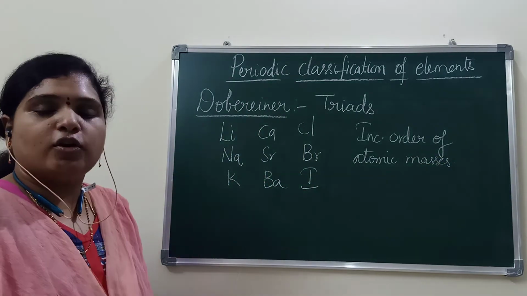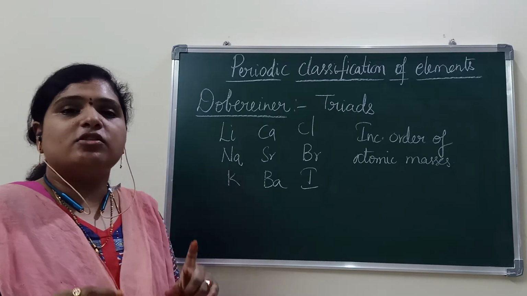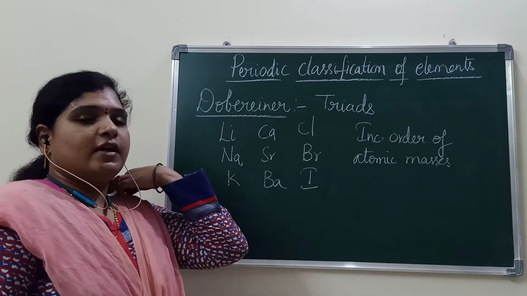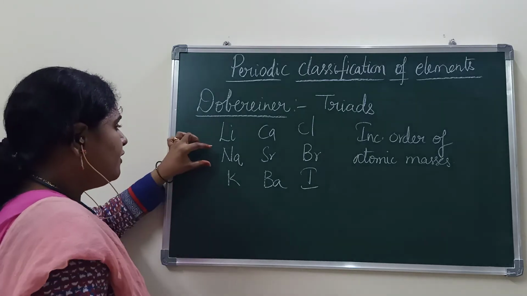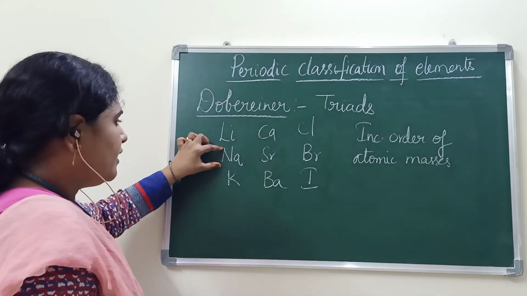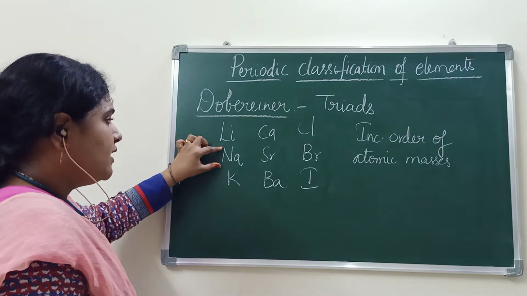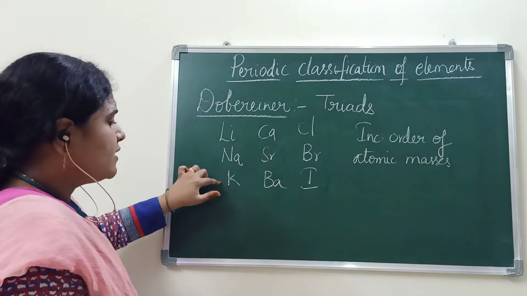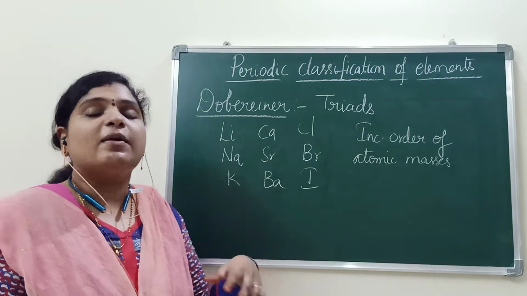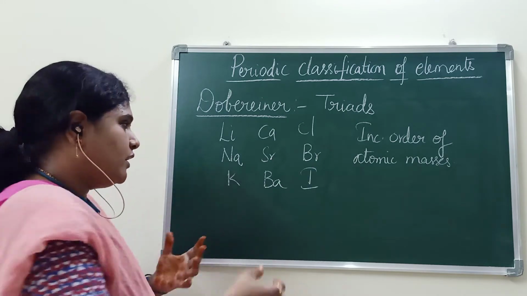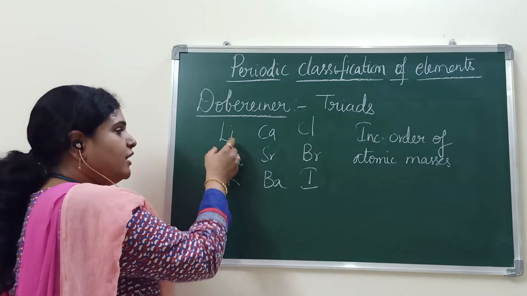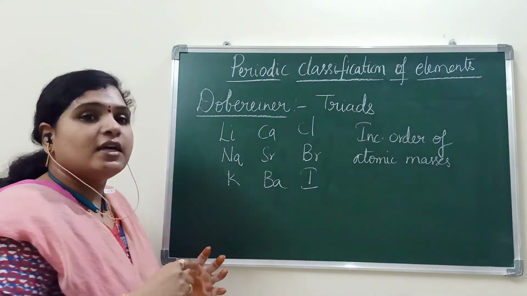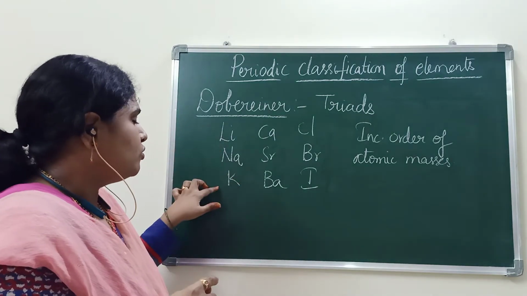And he also gave one point: if we want to calculate the mass of the middle element, it is the arithmetic mean of the first and third element. It will give an approximate value, the approximate average of these two.